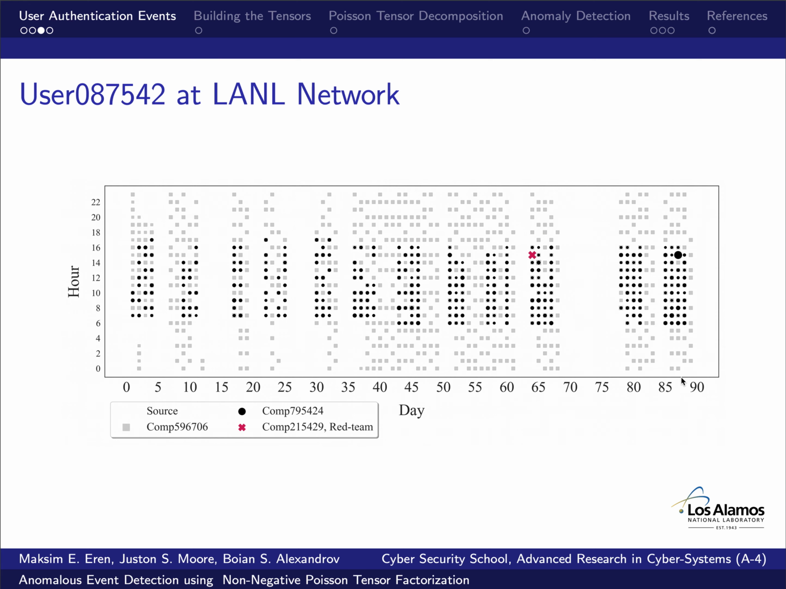In this figure, what you see here is an anonymized LANL user's hourly authentication events over 90 days. It can clearly be seen that this user's pattern of activity is at work hours and work days. This is an example of easily predictable user behavior. And that's what we want to do.